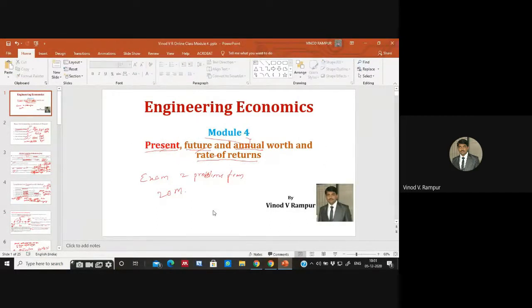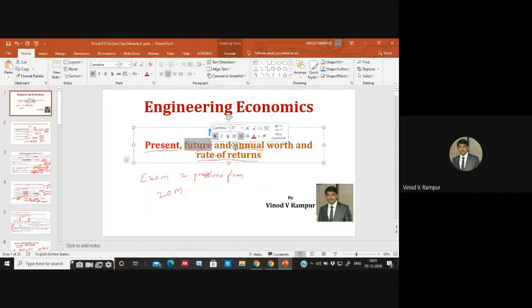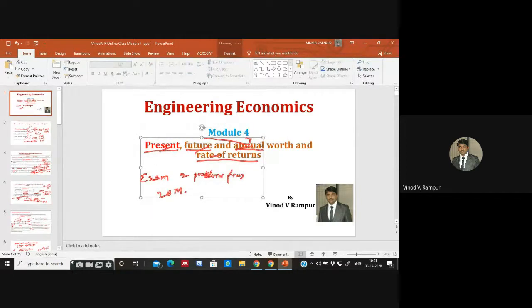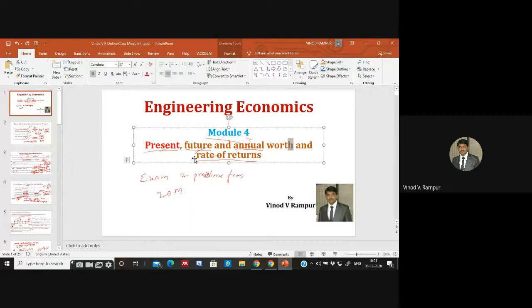For your internal, you just remember that for the third internals there are no theory questions. Remember, we are going to give only problems for your third internal. One problem from present worth, one question from future worth, one question from annual worth, and one question from rate of return.